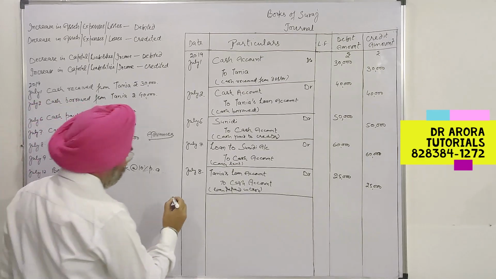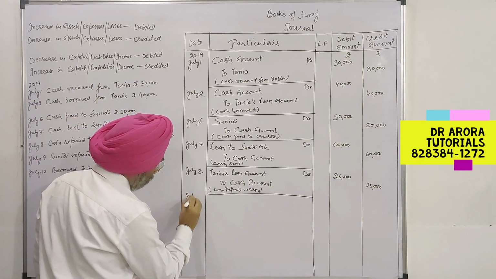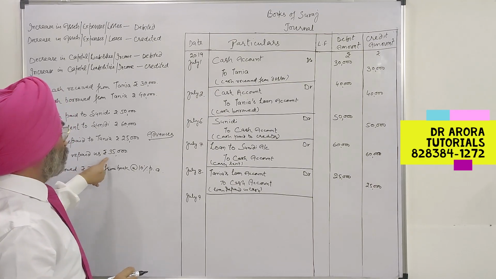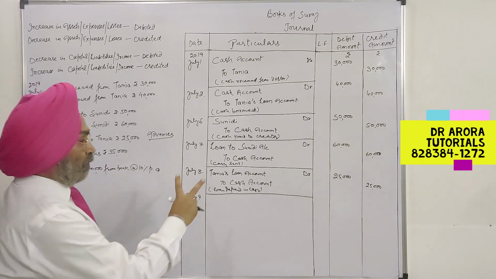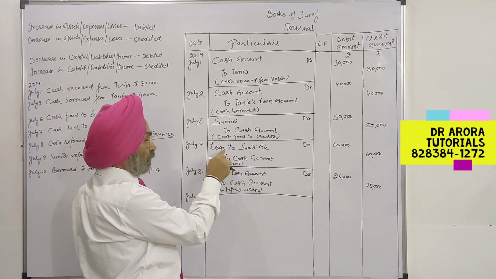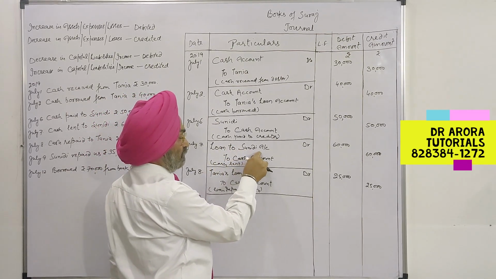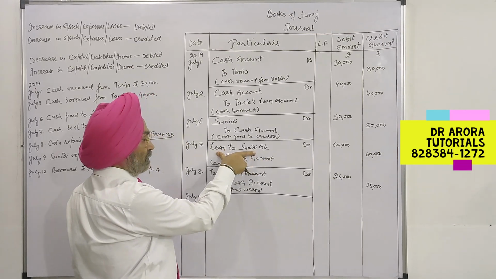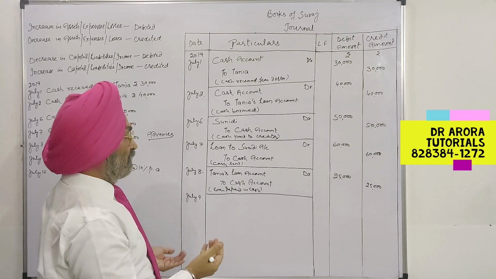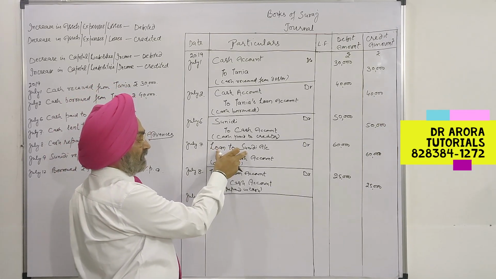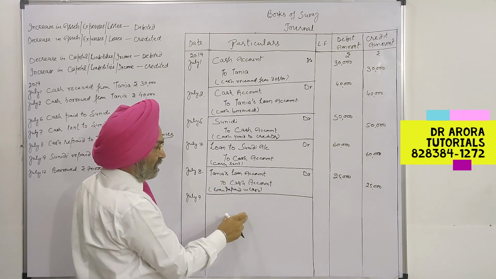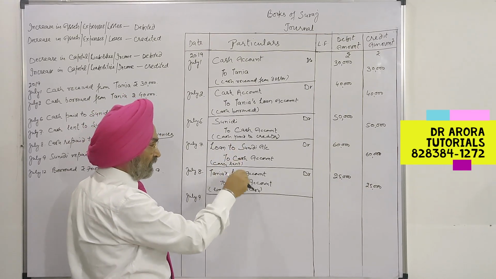Then July 9th. Sunidhi repaid us rupees 35,000. We had given the loan to Sunidhi and we had opened the account Loan to Sunidhi account. This is the name of the account. And when the money is returned by Sunidhi to us, the same account will be credited. This was an increase in asset, and that will be a decrease in asset. The opposite entry will be passed.